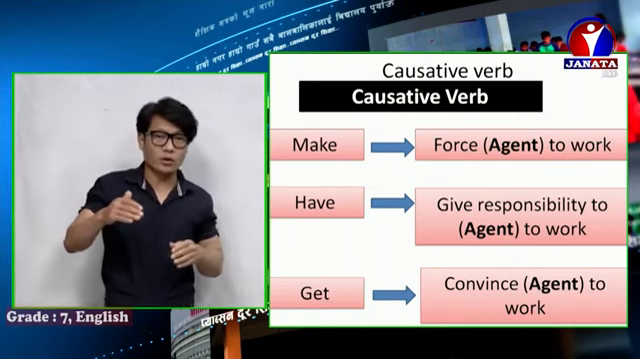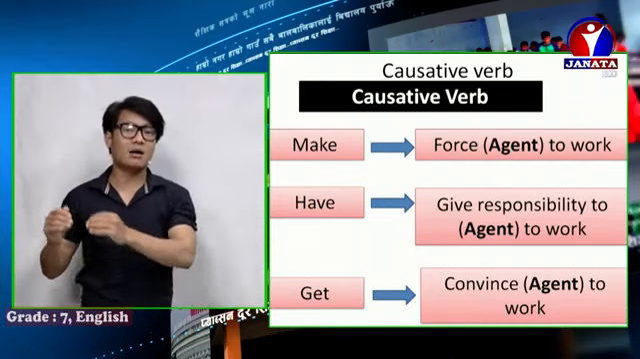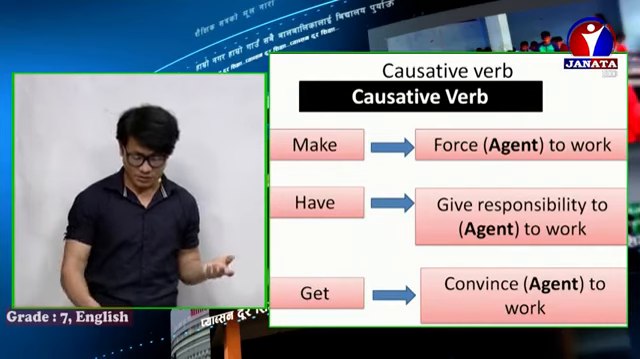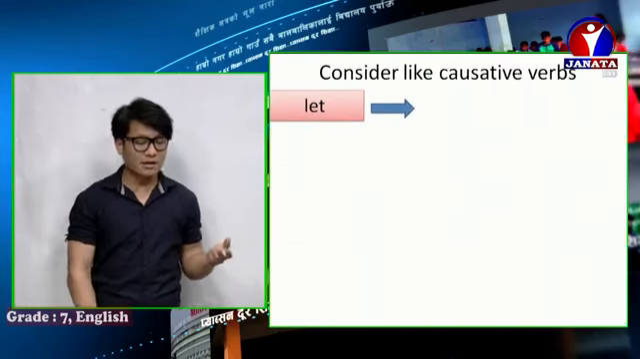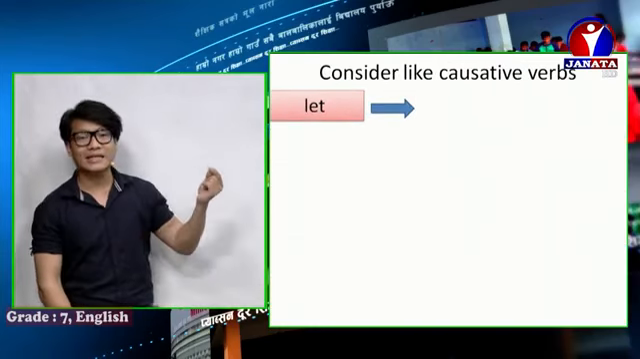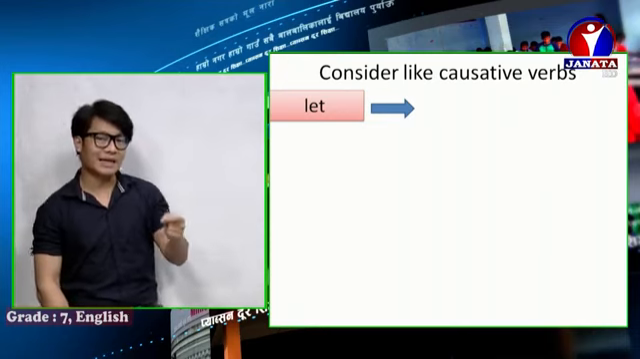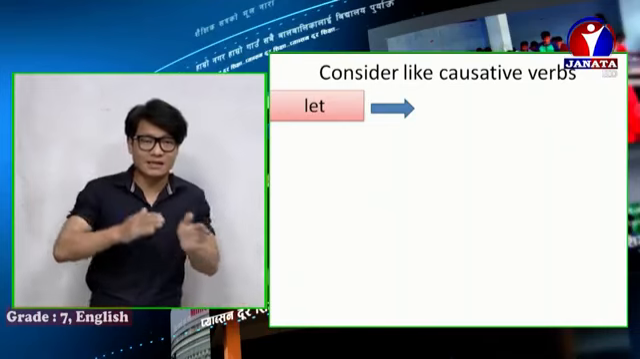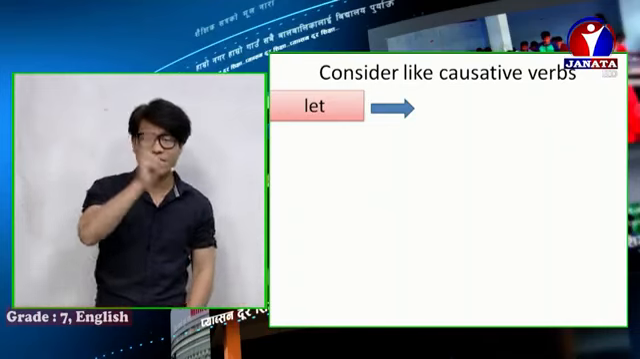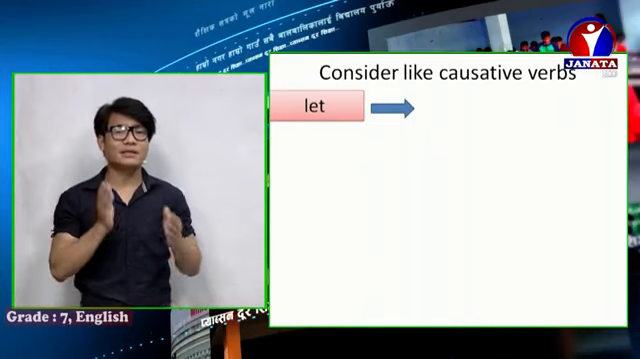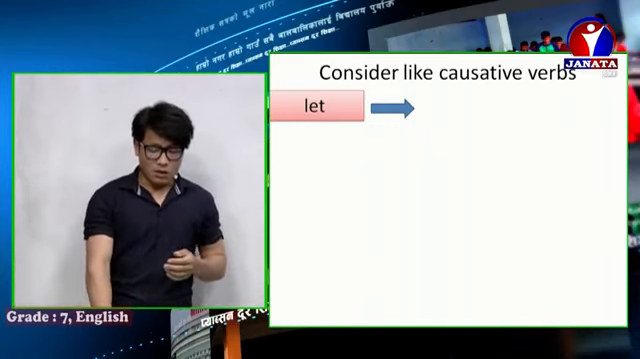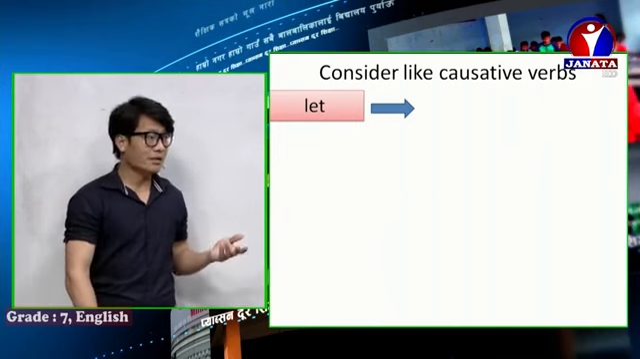Now let me show you the verbs which are considered like causative verbs. What are they? One is let. Past, verb 2, is let, the same in the past also. And verb 5 is lets. So why do we use the causative verb let?